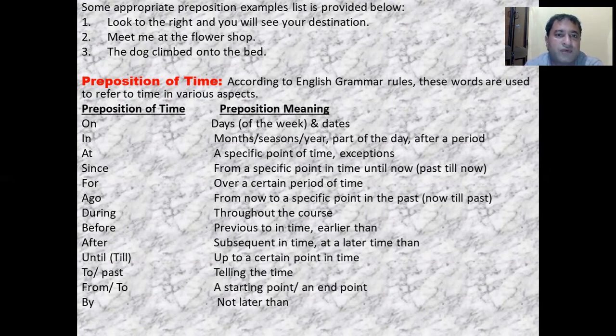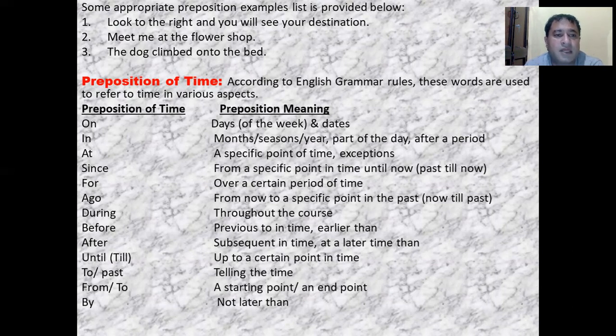Meet me at the flower shop. Again, I am telling someone the direction of my meeting point, that you should meet me at the flower shop. So here "at" is the preposition of direction. The dog climbed onto the bed. Again, I am telling the direction of the dog's climbing, in which direction he is climbing, that is onto the bed. So here the word "onto" is the preposition of direction.